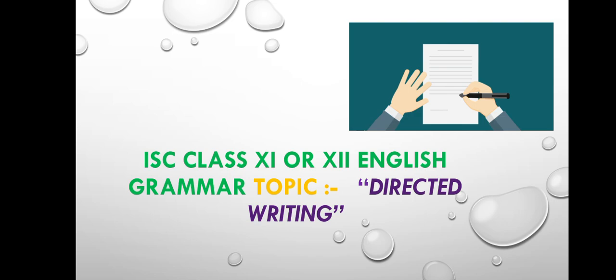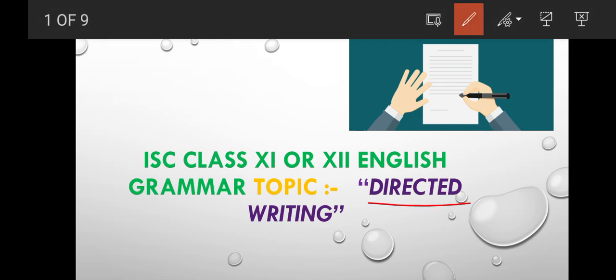This is the younger brother of composition. Okay, this directed writing is the younger brother of whom? Of composition. Composition or directed writing, one of the same thing. Just a little difference between composition and directed writing is that the directed writing is a little short, while composition is lengthy, as we know that the word limit is also enhanced for composition.